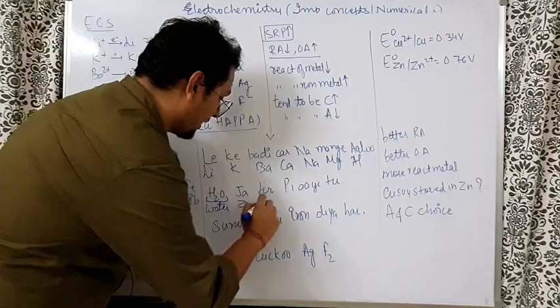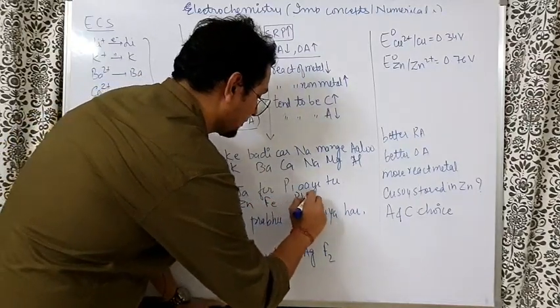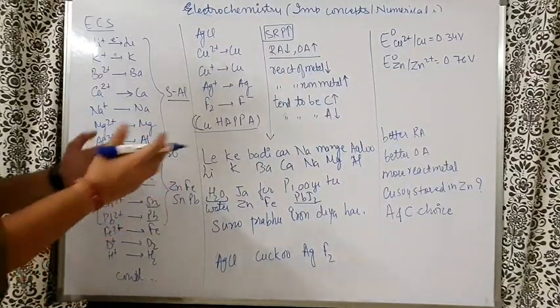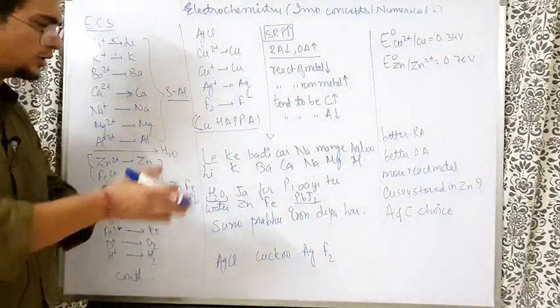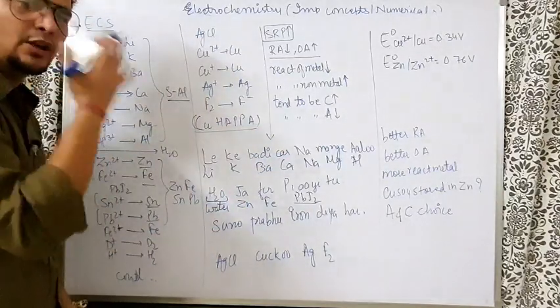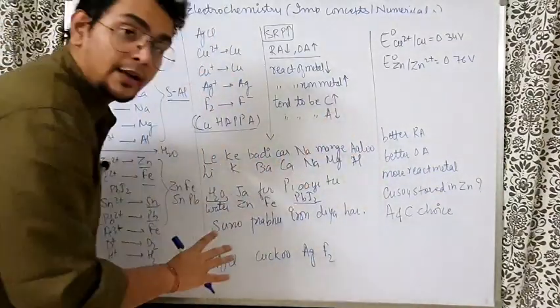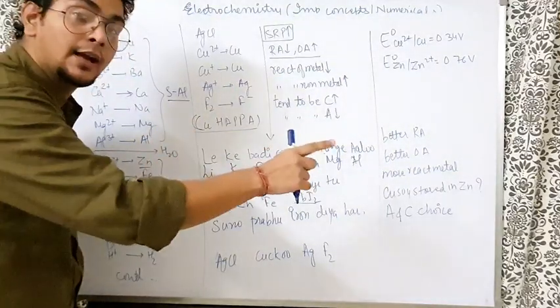Water जा फिर PbI2. So PbI2 also can be reduced or oxidized. Maybe you have read about it, a metal-insoluble salt electrode. Anyway, not important for us right now, but just for the electrochemical series's sake, we can remember. So लेके बड़ी कार ना मांगे आलू. You have a big car, I know that, but लेके बड़ी कार ना मांगे आलू.